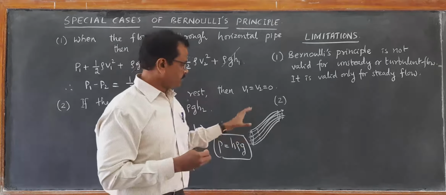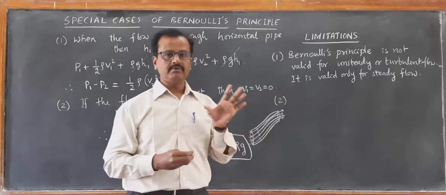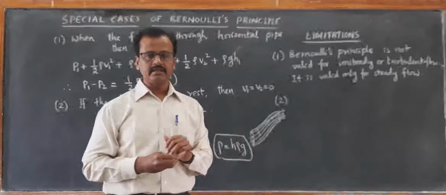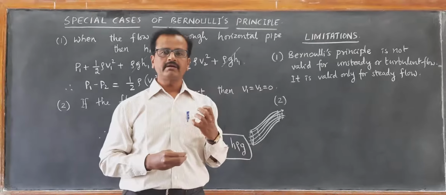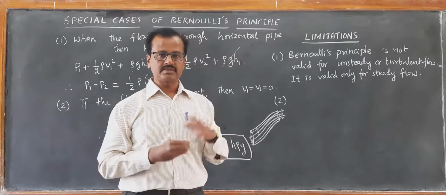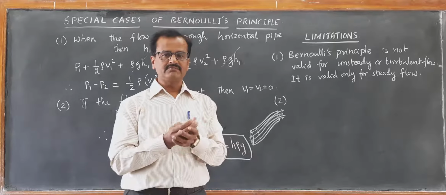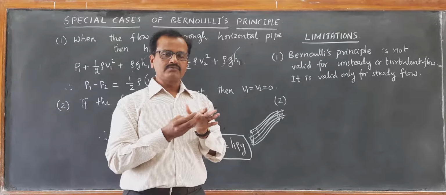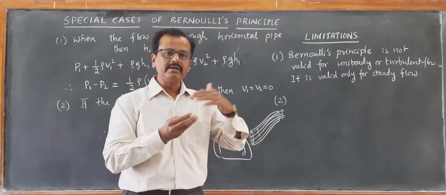So naturally, whenever there is a flow of fluid through a pipeline of different cross-section area, there will always be a kind of frictional force or viscous force. Frictional force is with the solid surfaces. Viscous force is the force of opposition between the liquid layers themselves.